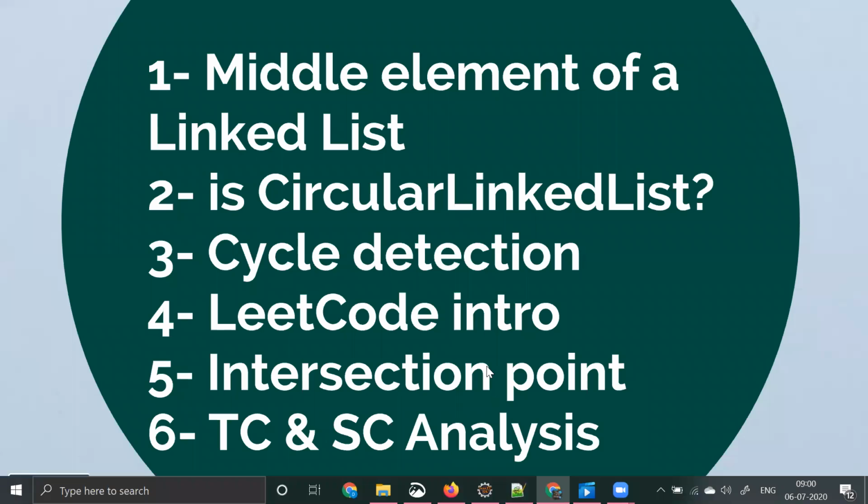And one more thing is we'll be seeing an interesting question, which is the intersection point in the linked list. And now we'll be doing time and space complexity analysis for all the problems that we have done till now. If I'm not wrong, the problems that we have solved till now are straightforward problems. The moment you see them, it should come to your mind that the time complexity for this will be this, the space complexity for this will be this.